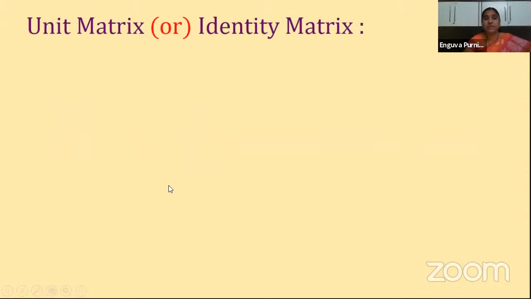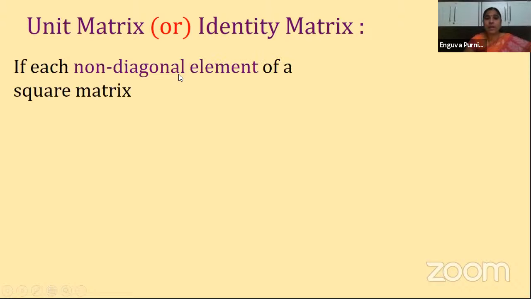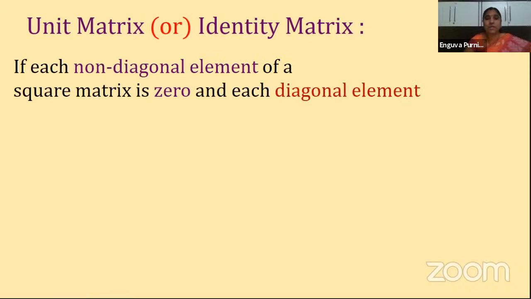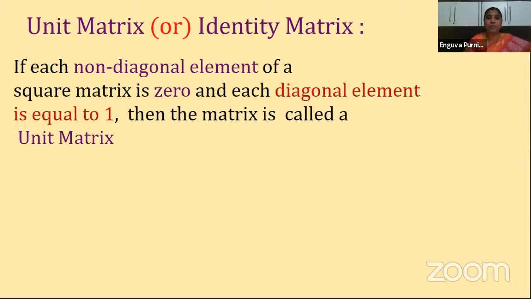Now the next matrix is a very, very important matrix, which is a unit matrix, or there is another name for it, an identity matrix. Clear? Now what is it? Let us see, children, the definition. If each non-diagonal element of a square matrix is 0 and each diagonal element is equal to 1, then the matrix is called a unit matrix or identity matrix.